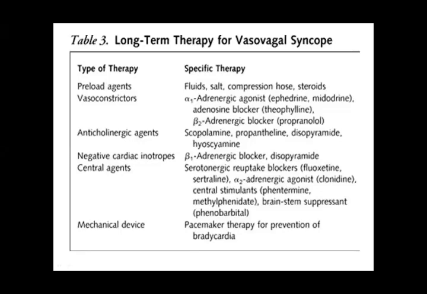So what is the long-term therapy for vasovagal syncope? One type of therapy is preload agents. Obviously, the venous return is low. So preloading agents like fluid, salt, compression. I told you about compression in the lower limb.